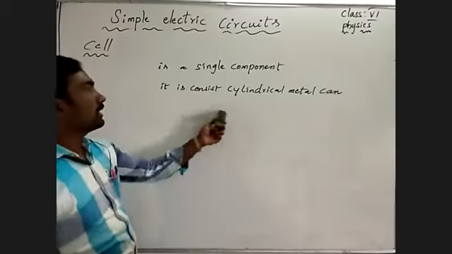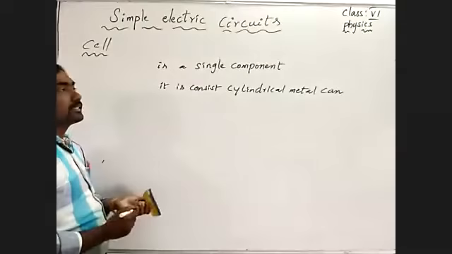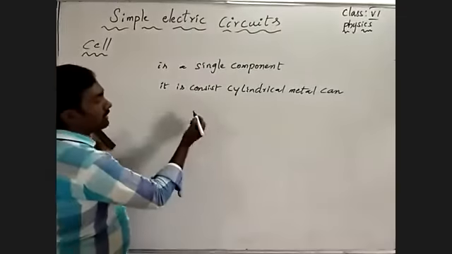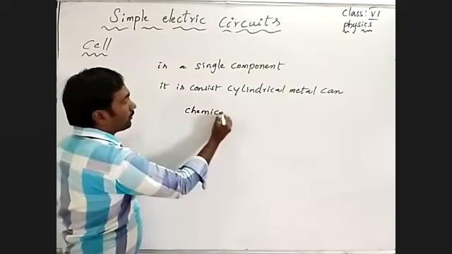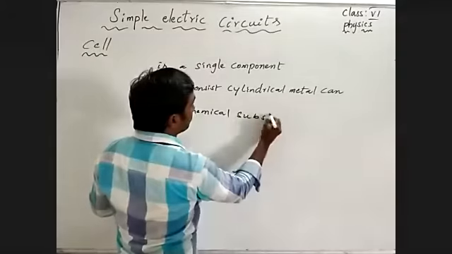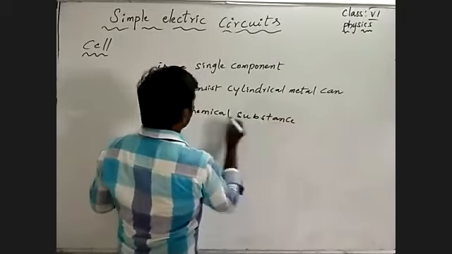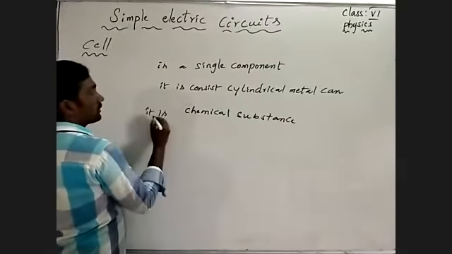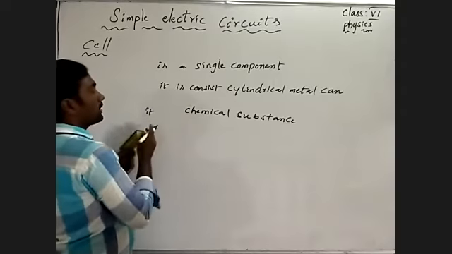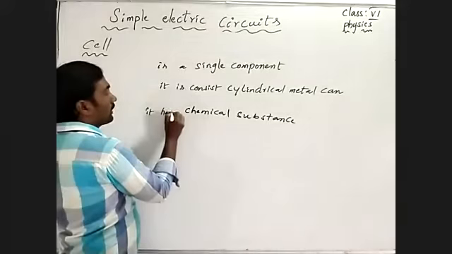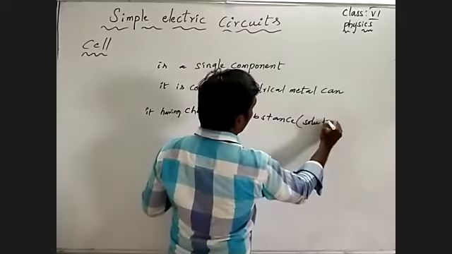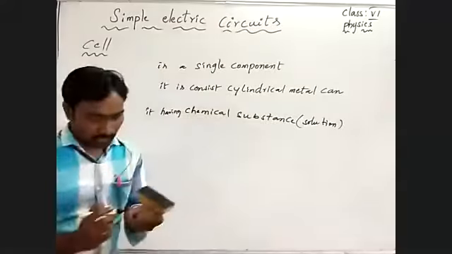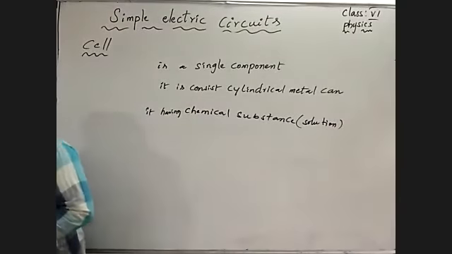Inside that cylindrical metal can there is a chemical substance, or chemical solution.